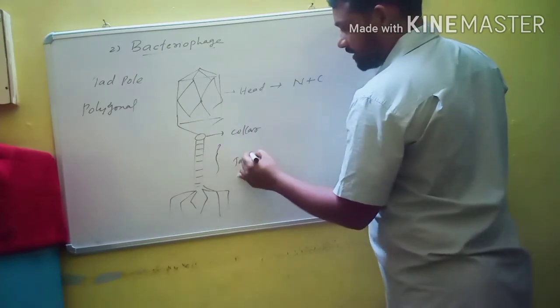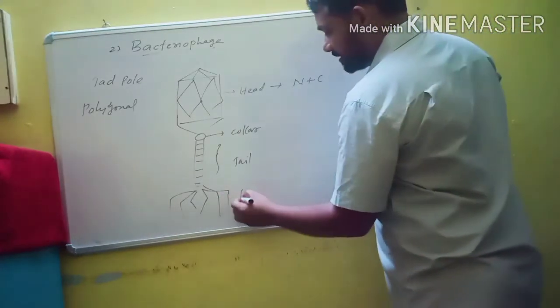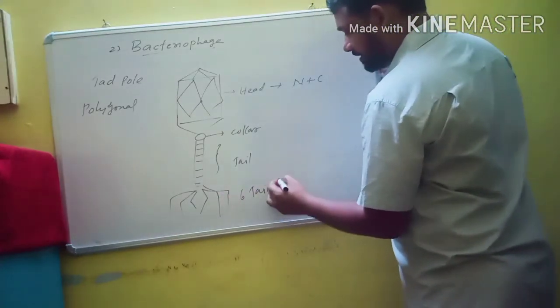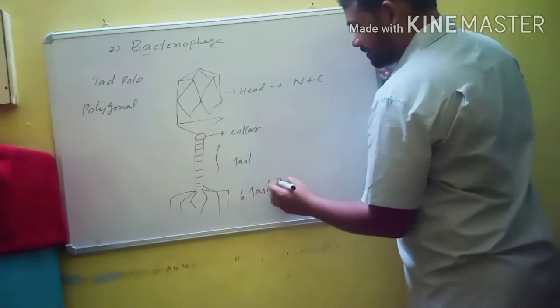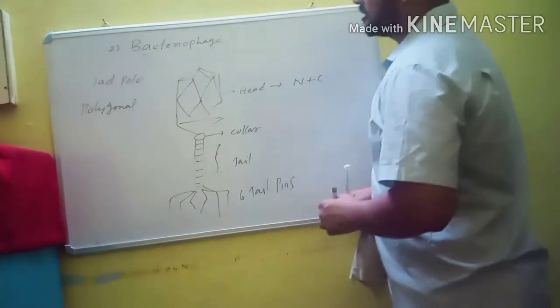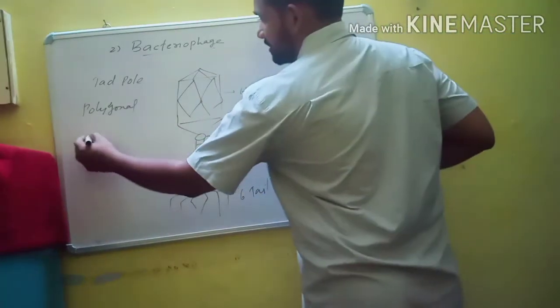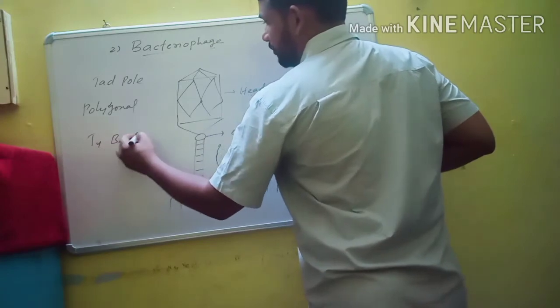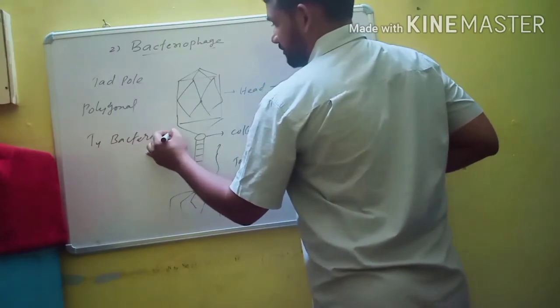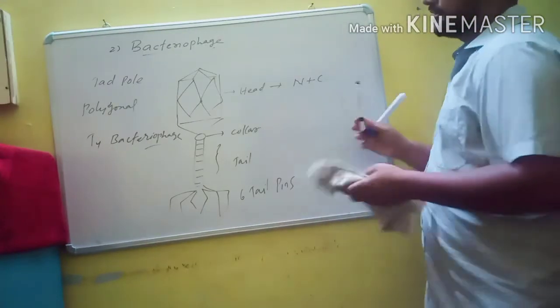This tail part is a helically arranged tail part. It is a proteinaceous part, and it has 6 tail pins, and these 6 tail pins help in attachment to the substratum of the host organism. So this is one of the bacteriophages. The most important bacteriophage is the T4 bacteriophage. So these are the structures of two important viruses.